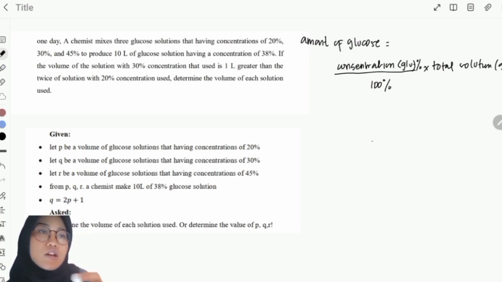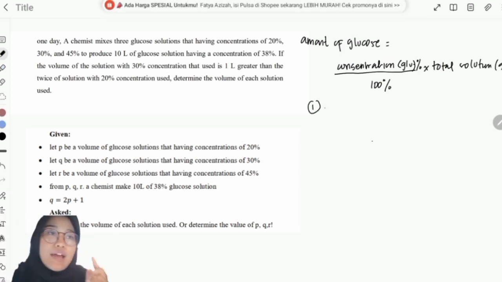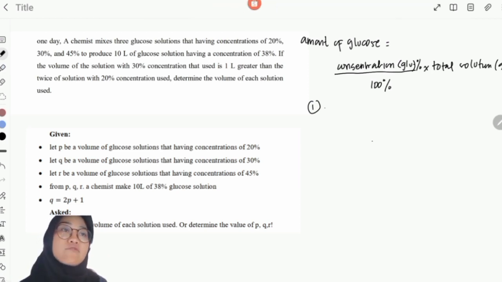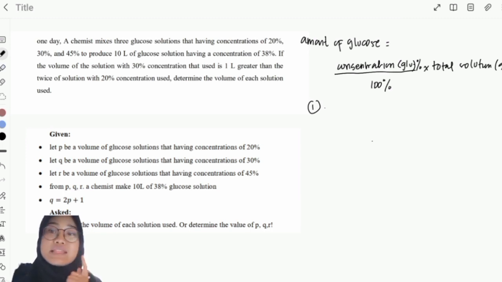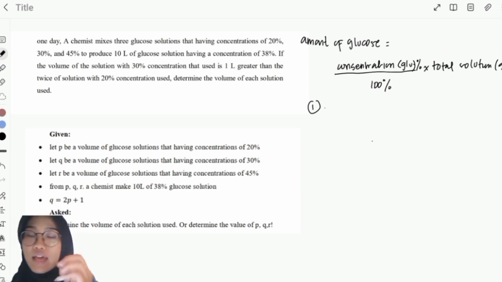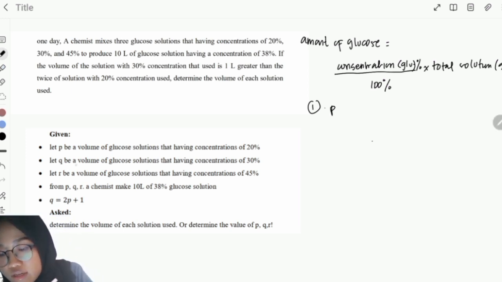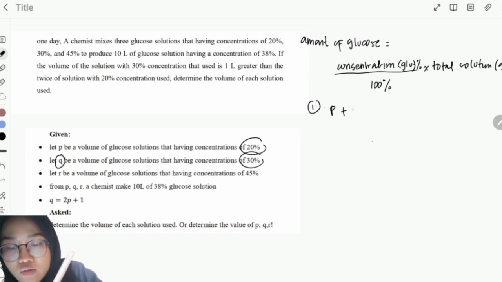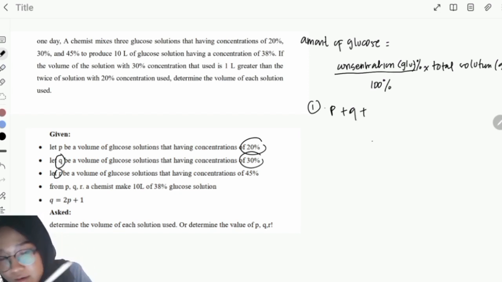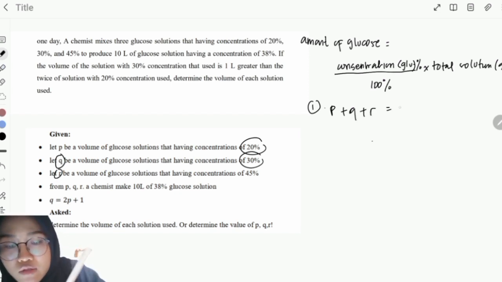Okay, so first things first, from the given information that from P, Q, R, a chemist makes 10 liters of 38% glucose solution, we get the equation that P, the 20% solution, plus Q, the 30% solution, plus R, our solution, is equal to 10 liters.